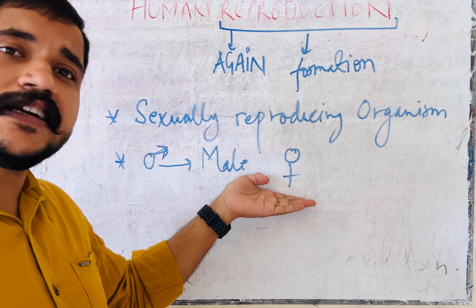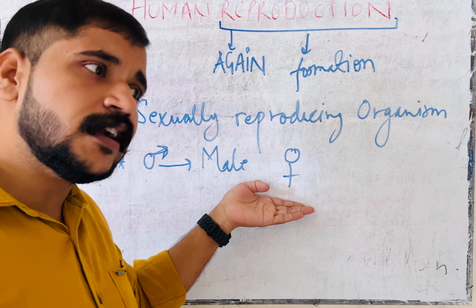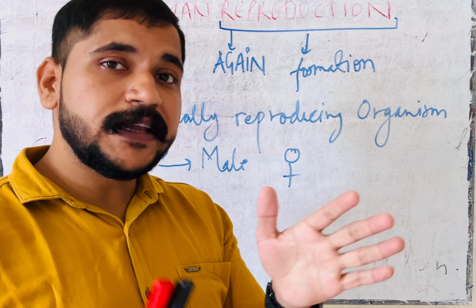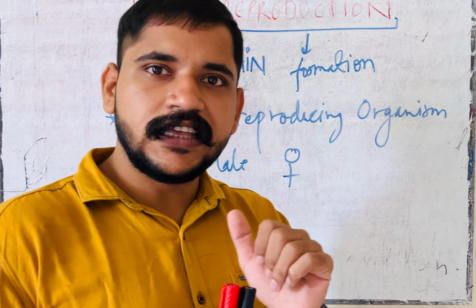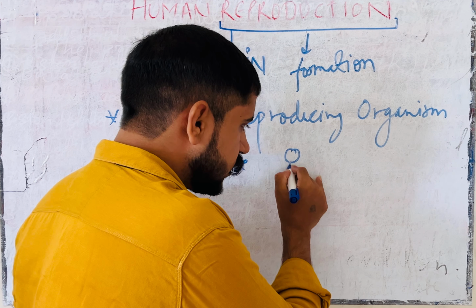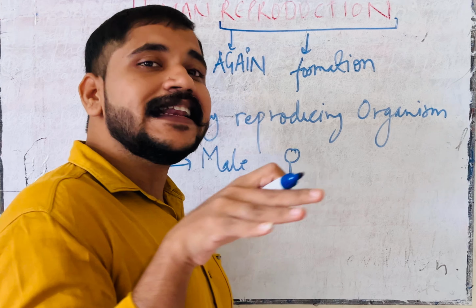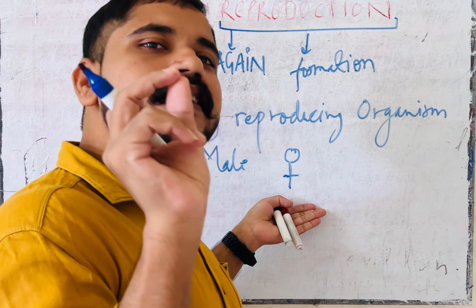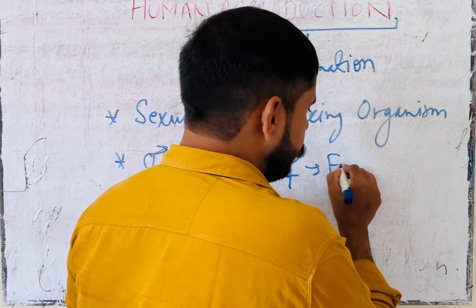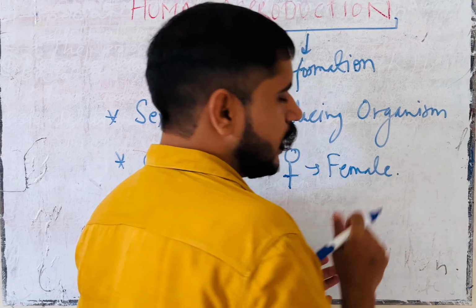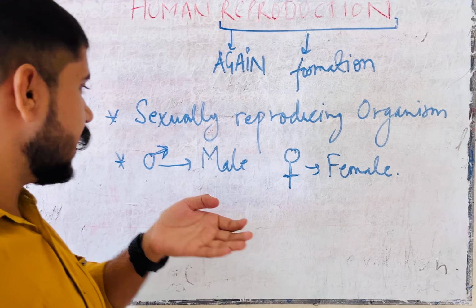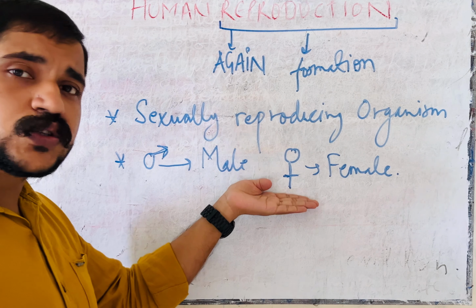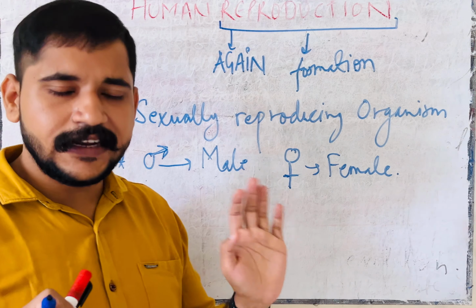Then what about the other symbol? Everybody knows that in our family we have a mother. Our mother maintains each and everything. This cross shows the maintenance of everything. Mother has both male and female. That's very good. It belongs to the female. So everybody can easily recognize which symbol belongs to male and which to female, right?